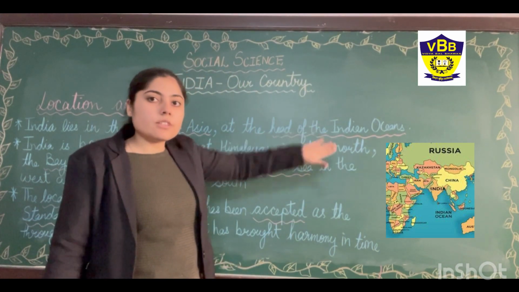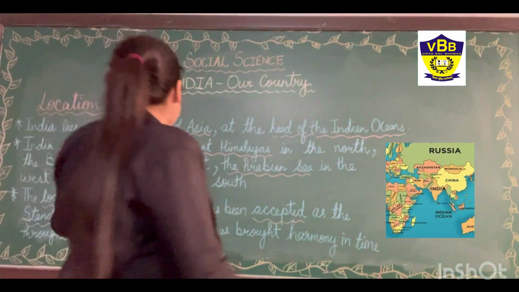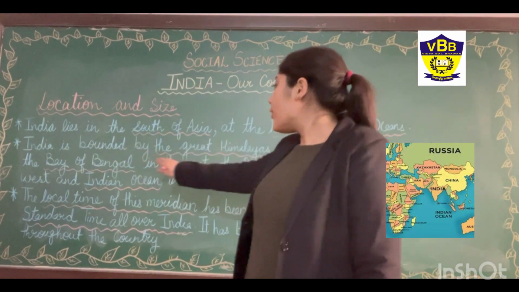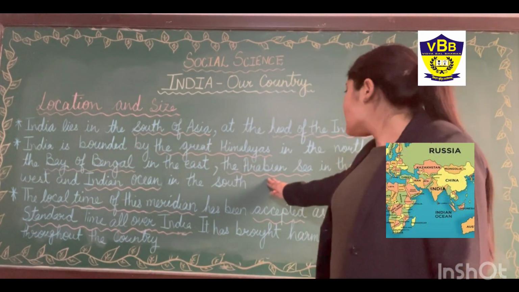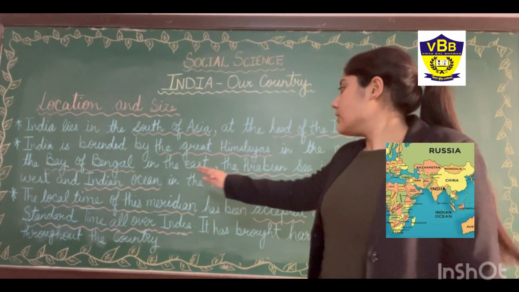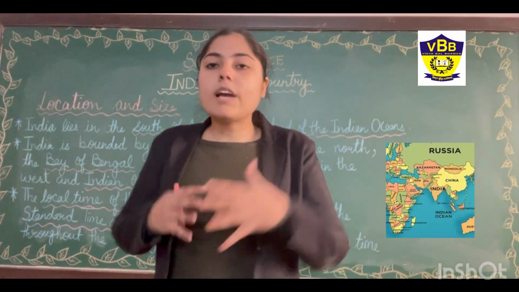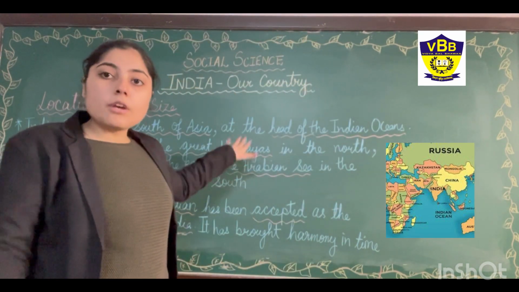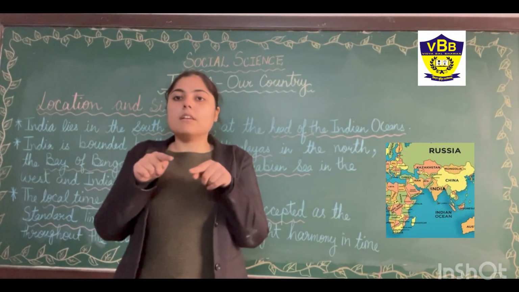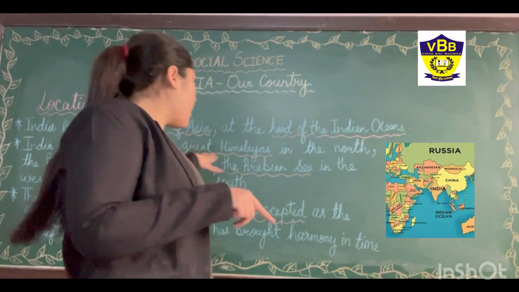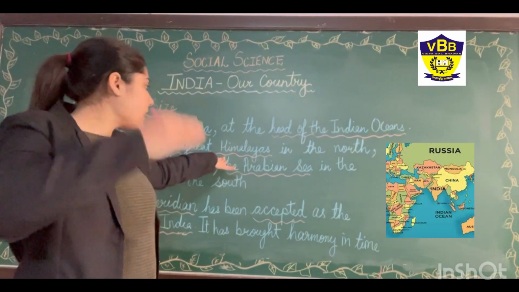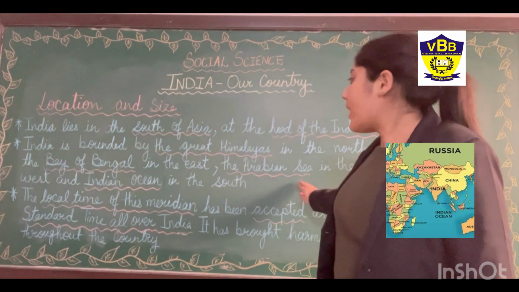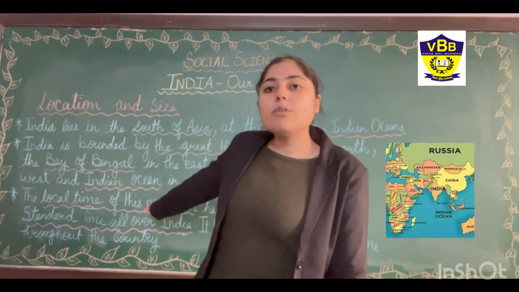Then second is, India is bounded by the Great Himalayas in the north, Bay of Bengal in the east, Arabian Sea in the west and Indian Ocean in the south. As we have seen, towards the north it is the Great Himalayas, okay? The border of India is bounded by the Himalayas in the north, in the east the Bay of Bengal, in the west the Arabian Sea and in the south the Indian Ocean.